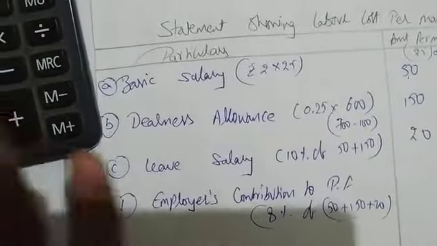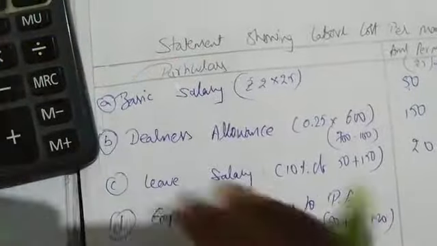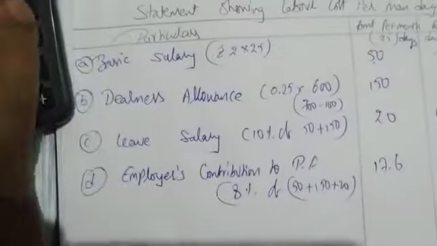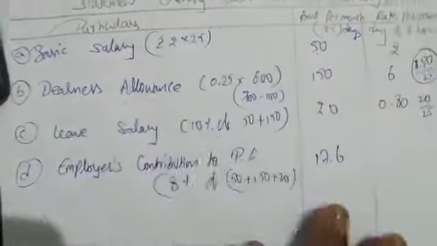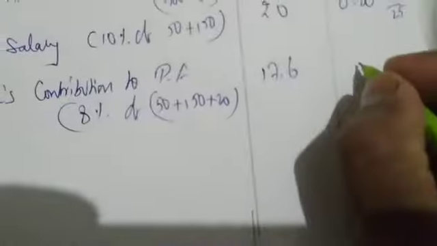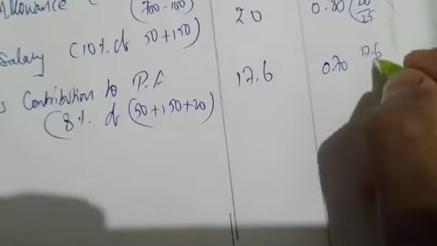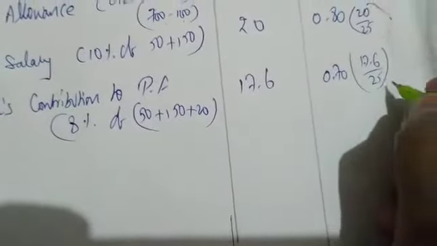So 50 plus 150 plus 20, into how much percent? 8%. 17.6. 17.6 is for 25 days. 17.6 divided by 25, we are getting 0.70. Again, how? 17.6 for 25 days; for 1 day, divide by 25, getting 0.70. Okay.